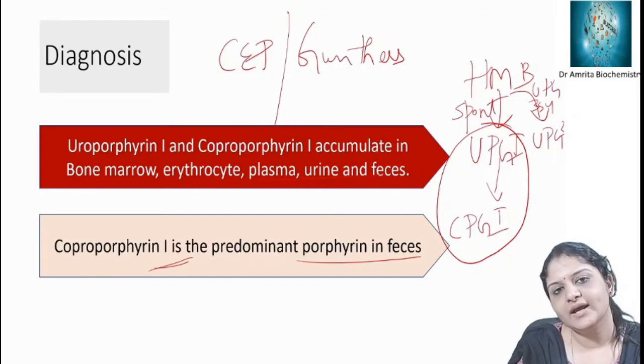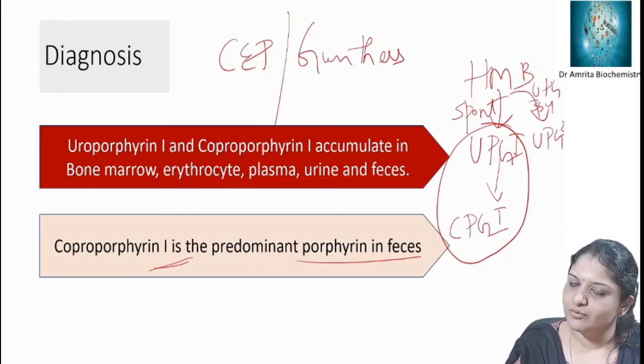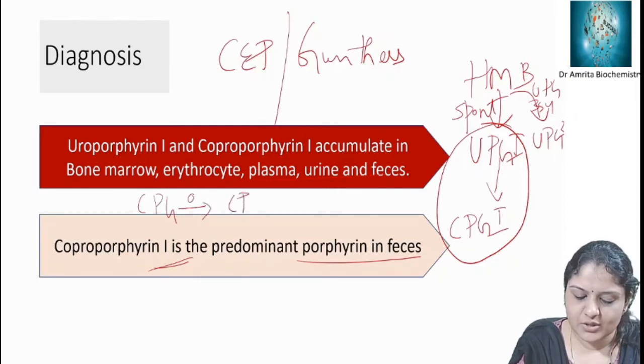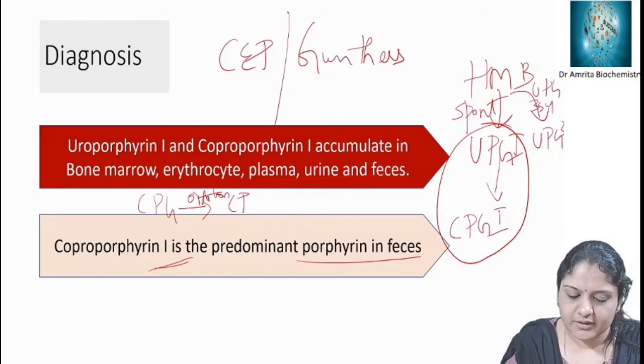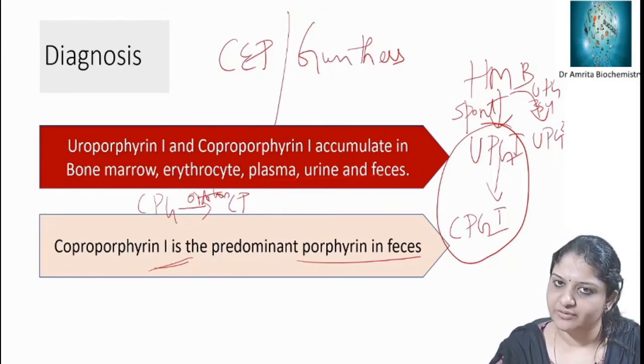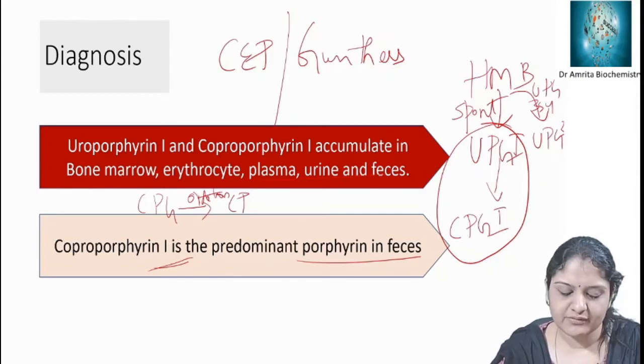On exposure to light they undergo oxidation, so coproporphyrinogen will form coproporphyrin. That is an oxidation reaction by light. So you can diagnose it by the accumulation of uroporphyrin 1 and coproporphyrin 1, and the predominant porphyrin in feces is coproporphyrin 1.